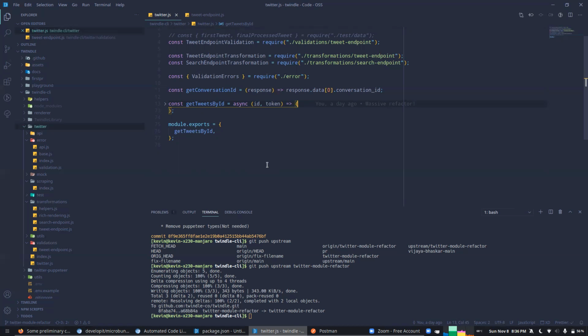Because right now I see your branch, and I'm able to start working directly on your branch. Is that okay? That's something a little confusing for me. Got it. You can check out this branch, Twitter module refactor, and you can either work on it directly, or you can create another branch from that. So when you're sitting on Twitter module refactor, if you create a new branch, it will be taking from that.